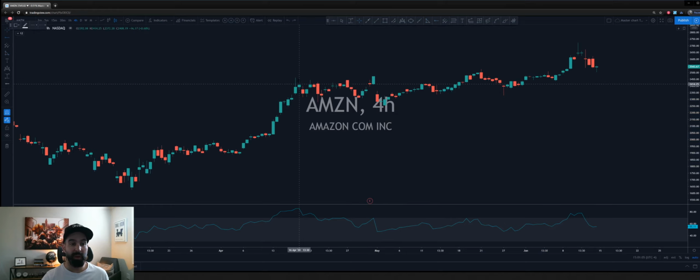Here's a horizontal ray, but it only starts where you start it and it goes that way. Unlike the horizontal, which goes all the way across backwards, this will only start from where you click. So it keeps it a little bit nicer and tighter.